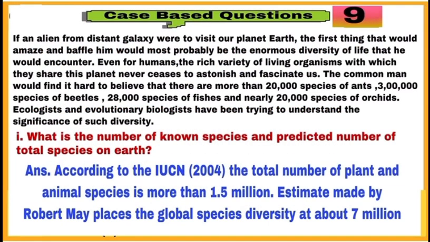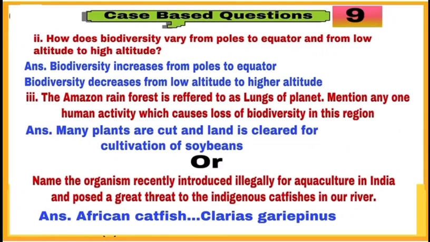Read the information about alien species which invade a region and affect the native organisms in case number 9. Also, information is given about the number of species of different organisms found on Earth. Solve part 1 of the question and part 2 and part 3 of the case number 9.